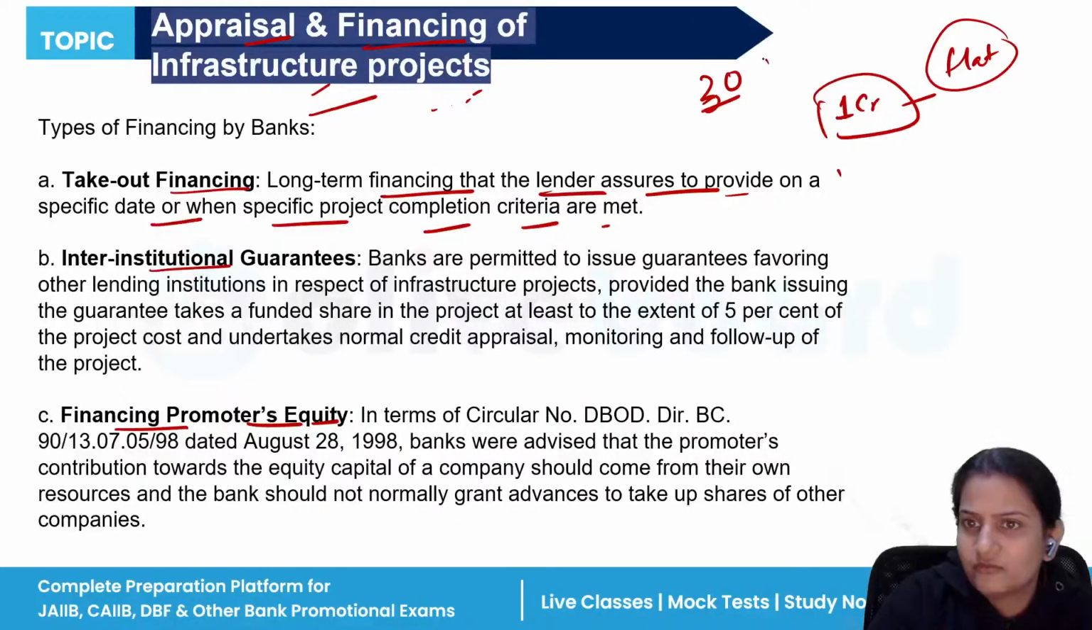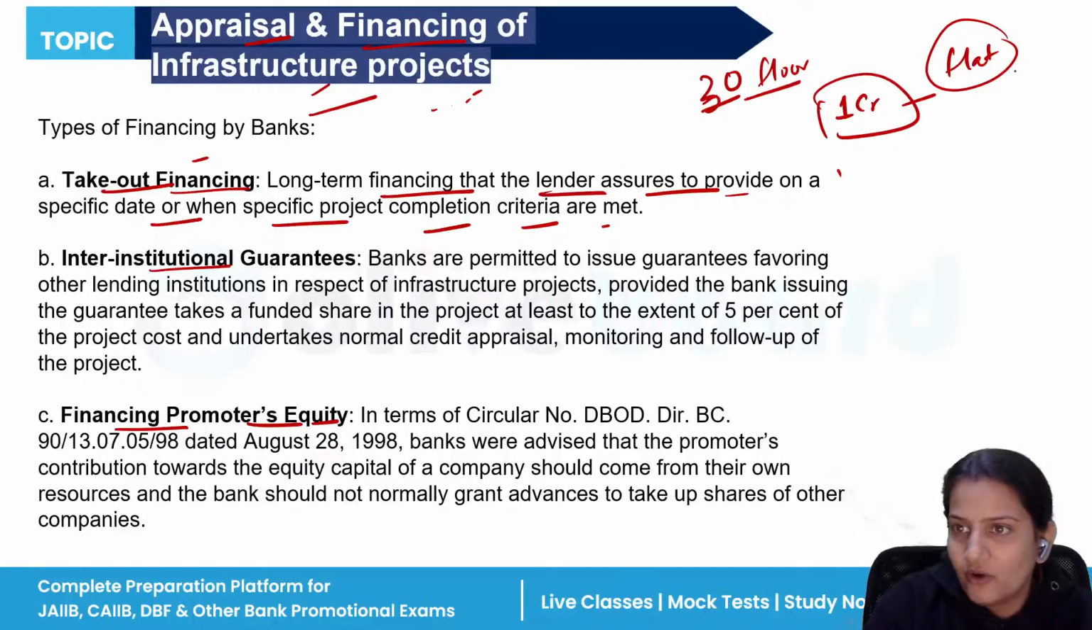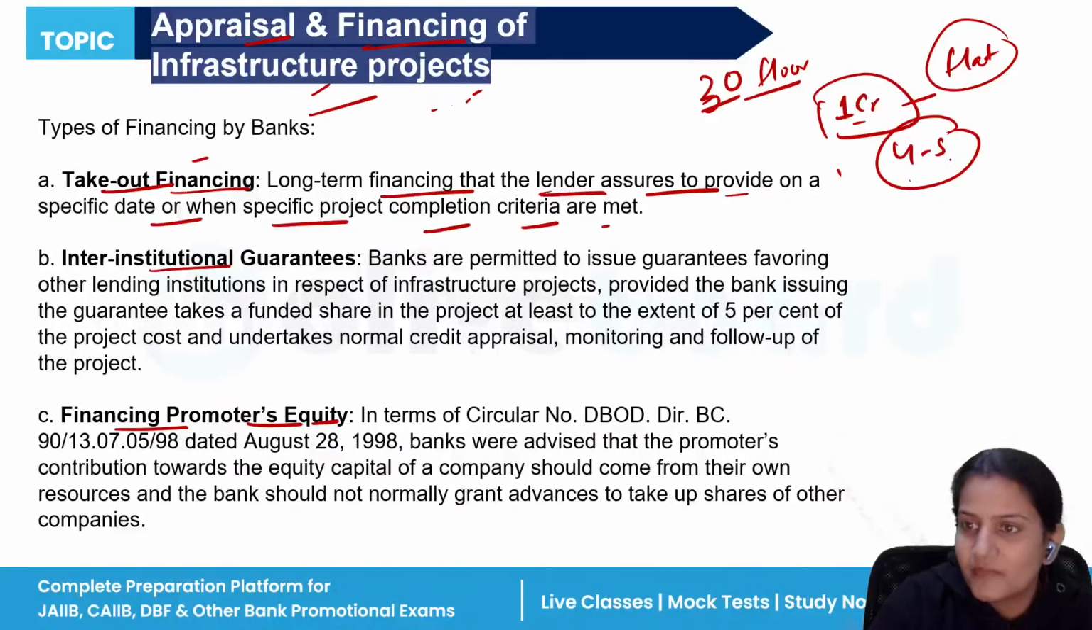Flats of, let's say, 20 floors. Now, in take out financing, the bank will say, okay, you want 1 crore, I don't trust you more. So if you have done a few works, like when your third or fourth floor gets completed, after that come to me and ask for the money, and then I will allot you the money. That is what take out financing means: long-term financing that the lender assures to provide on a specific date or when specific project completion criteria are met.